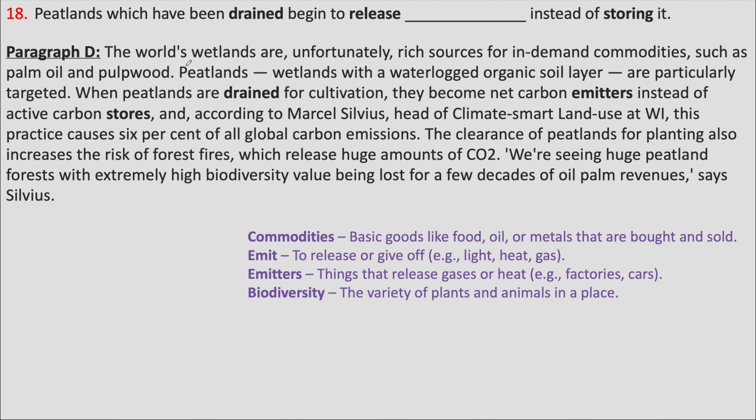In paragraph D, peatlands are explained in this sentence. After this, it is mentioned that peatlands are drained. The word emitters is there. Emit means to release something. So emitters are things that release something. So we'll focus on this part of the paragraph.